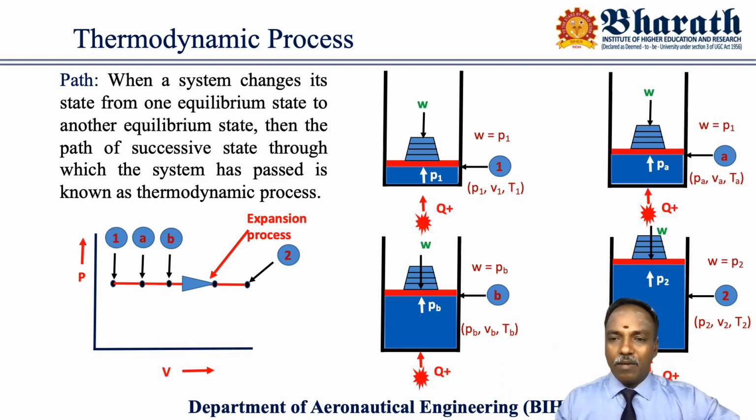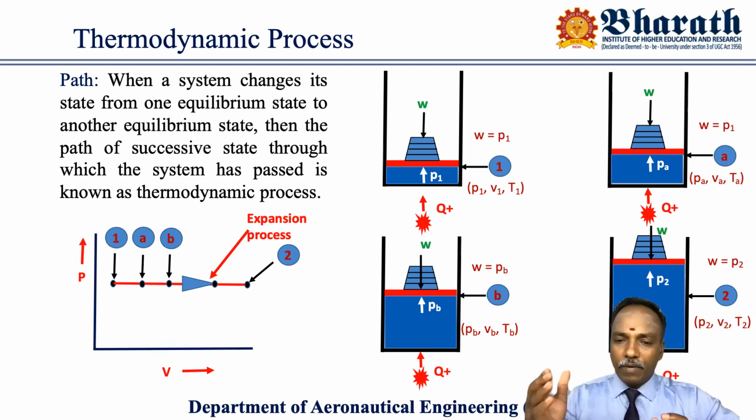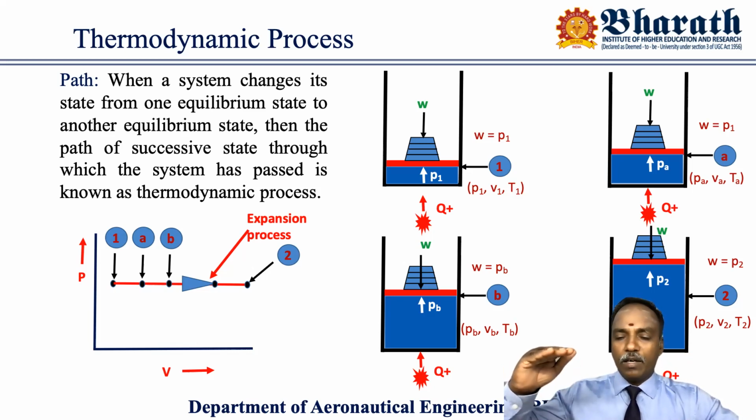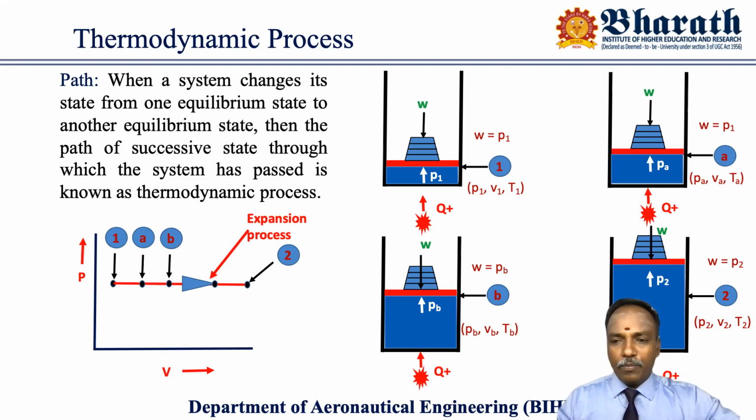Volume increased, but the pressure maintained constant. Again, I'm adding some more heat energy. Then further heat energy will be added to the working substance. Pressure will increase. So to maintain the constant pressure, the piston will move a little bit higher. So at that state, the pressure is PB, and W is equal to the weight W.